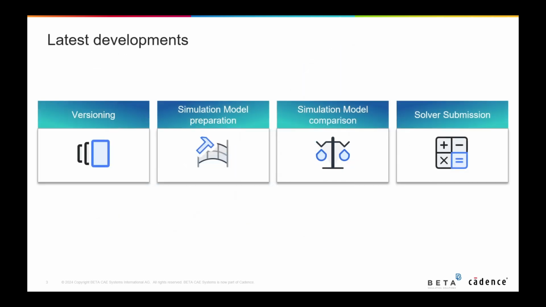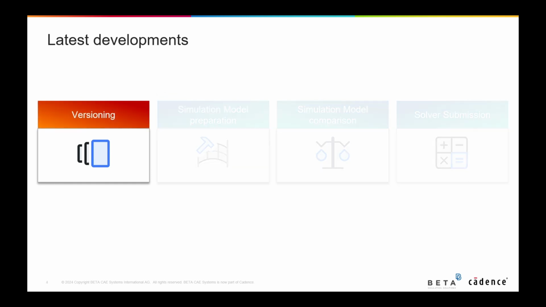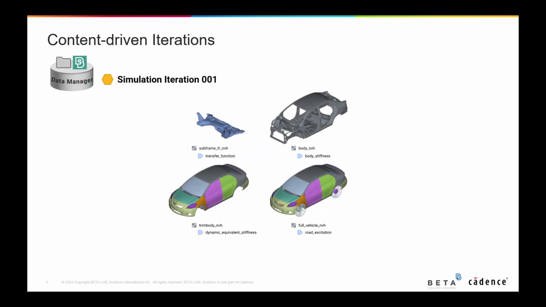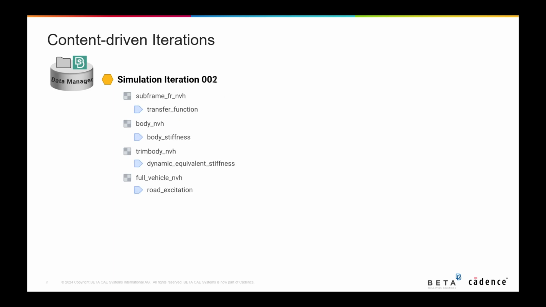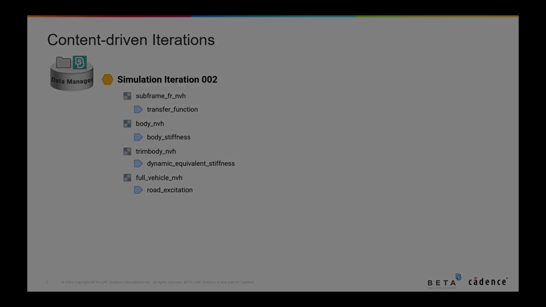This release brings new developments in various areas. An alternative versioning scheme is available in ANSA. It was first introduced in version 25.0.0 for SBDRM backends, enabling the study of content-driven iterations. Now, in version 2025.2.0, this versioning method for simulation data has received various updates and is available also for file-based DMs, keeping simulation variants aligned and comparable. Let's have a look at this through an example.